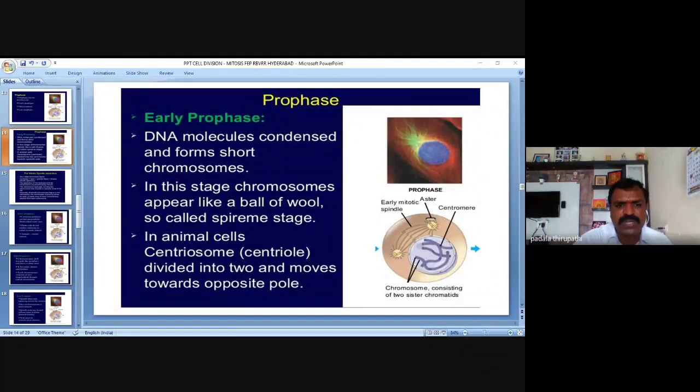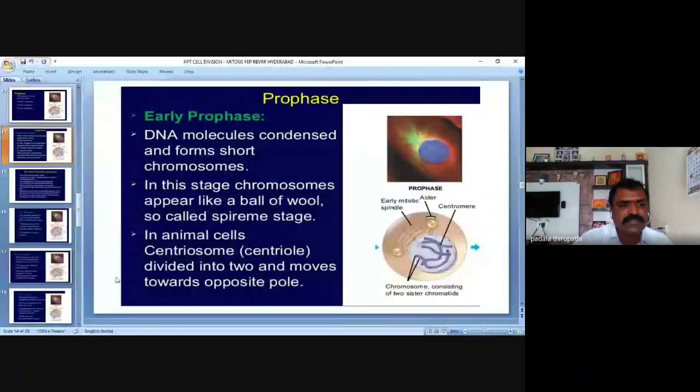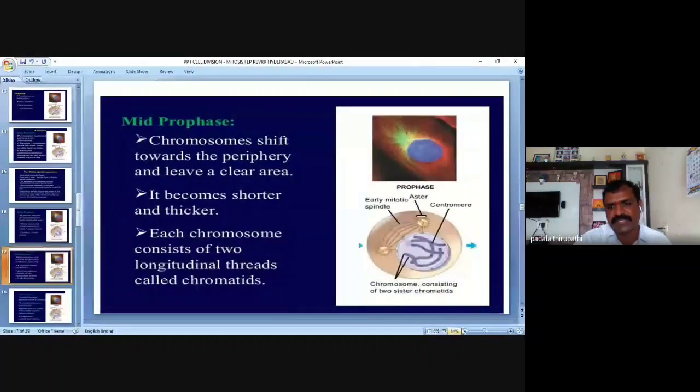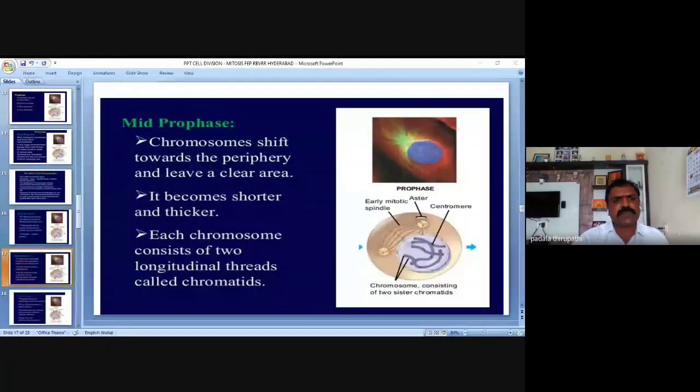Then we will move to the middle prophase, or mid prophase. In mid prophase, chromosomes shift towards the periphery and leave a clear area. They become shorter and thicker.